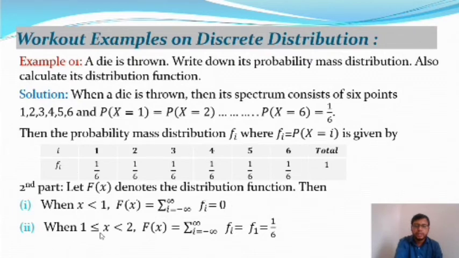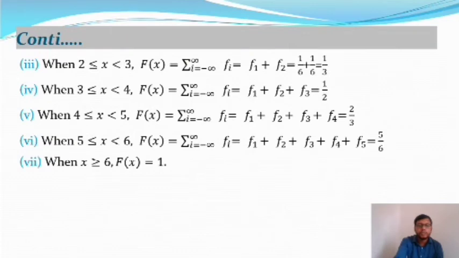When x lies in the interval 1 to 2, the distribution function F of x is equal to f1, and the value of f1 is 1 by 6. This is the probability mass function at x equal to 1, and it gives 1 by 6.